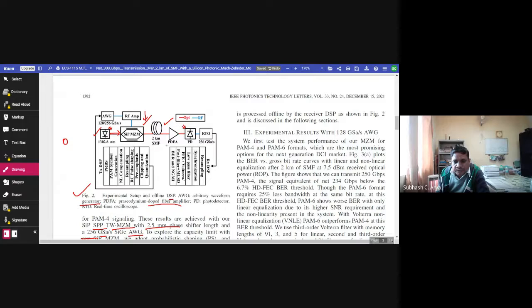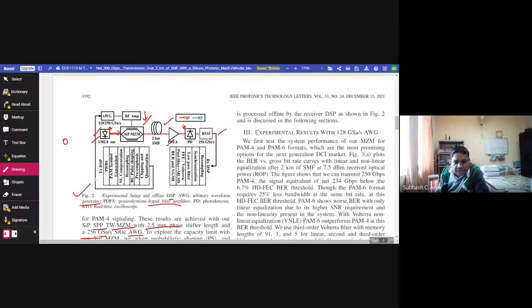After that, a praseodymium doped fiber amplifier has been used instead of EDFA. This amplifier amplifies the signal because EDFA is for C band, the conventional wavelength band. And since in direct detection we do not use a balanced detector, we use a direct photodetector here, then the real time oscilloscope.